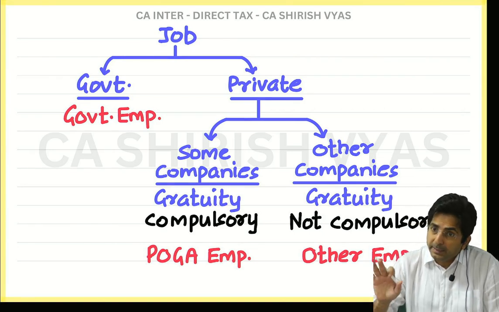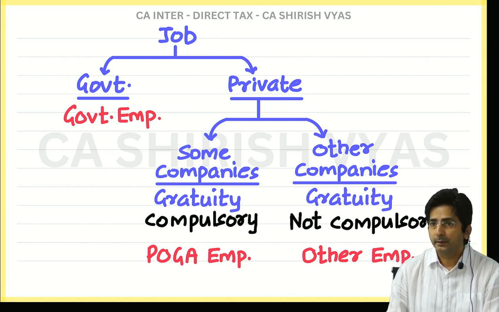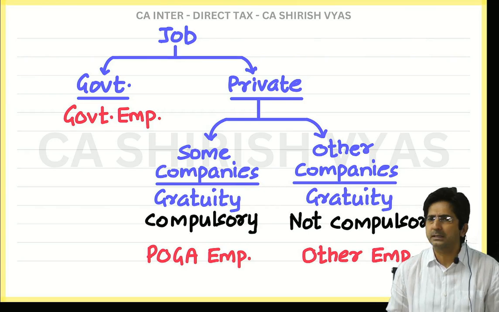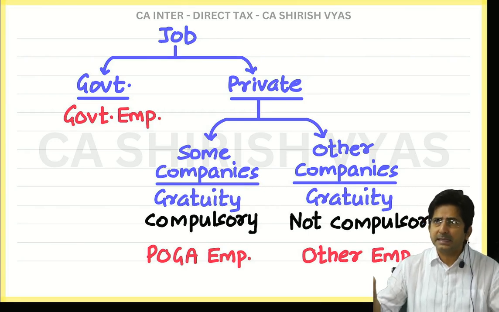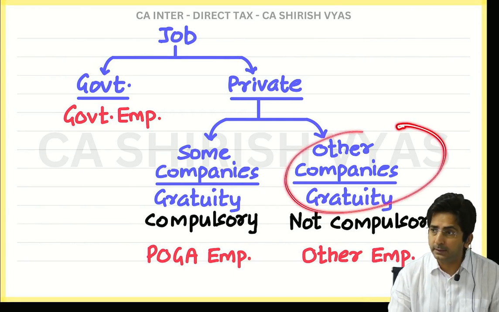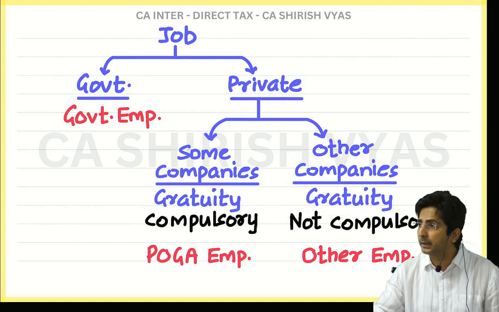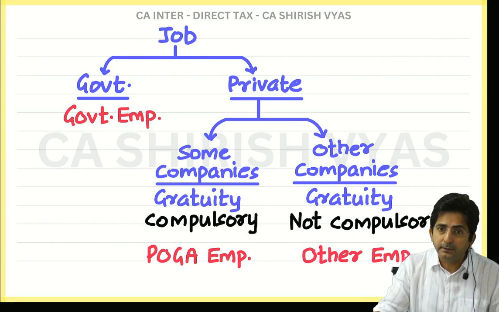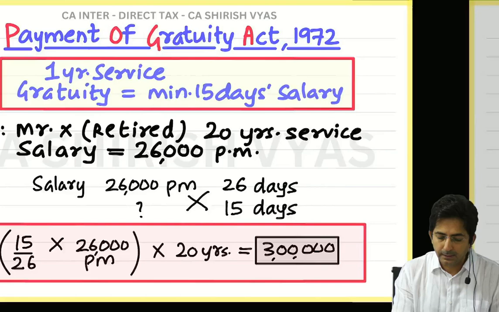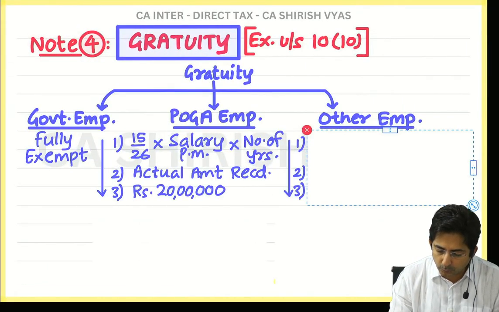And then it will be exempt up to a limit only. See, if he is not receiving, it's bad luck. Then we will not even discuss taxable or exempt. We discuss taxable or exempt when you receive something. And for other employees, whether they receive or not, it's not compulsory. But by chance if they receive, it will be exempt as per the formula 1, 2, 3, whichever is less. And here if you see, the formula is almost the same.